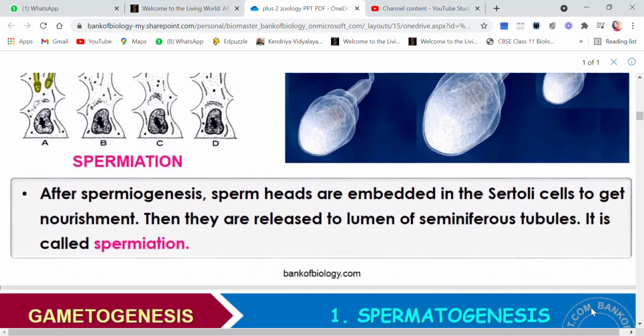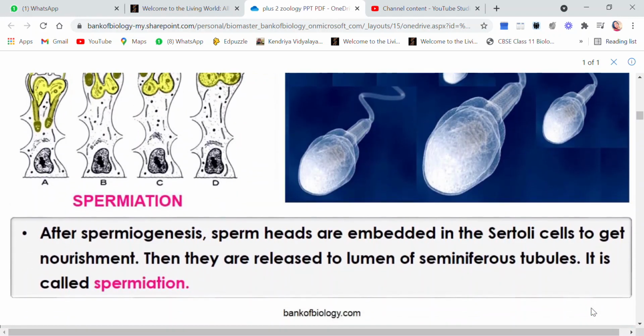Children, now what is spermiation? We have learned what spermiogenesis is. Spermiogenesis is the transformation of spermatids into sperm. Now the next term is spermiation. After spermiogenesis, the sperm heads are embedded in the Sertoli cells to get nourishment.